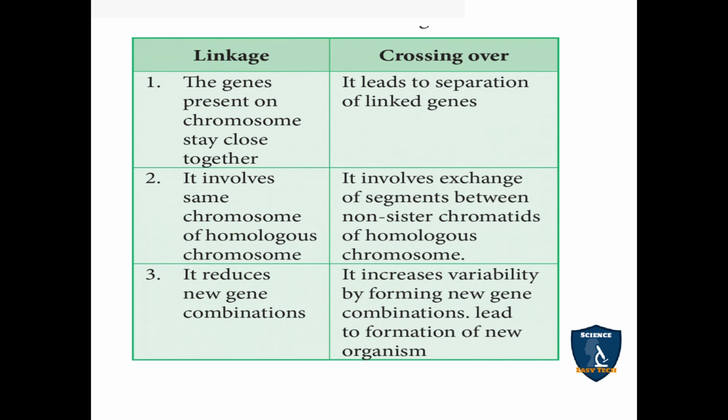Crossing over is one of the raw materials for evolution. It increases the new forms, and due to this new organisms will appear. So in the exam they may ask the differences between linkage and crossing over for 3 marks. So please read this.